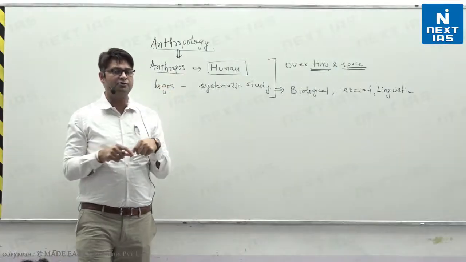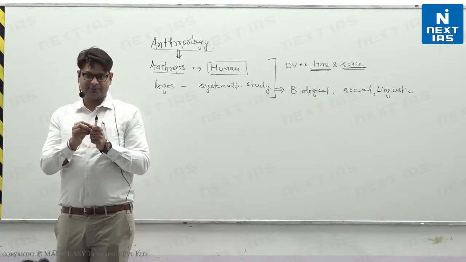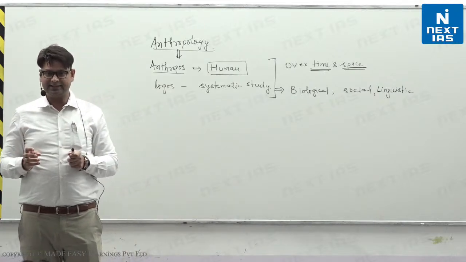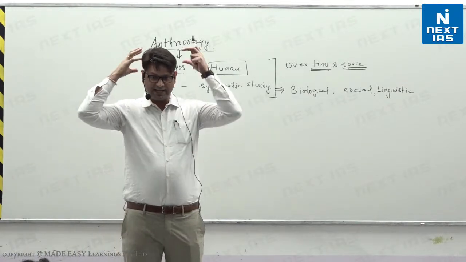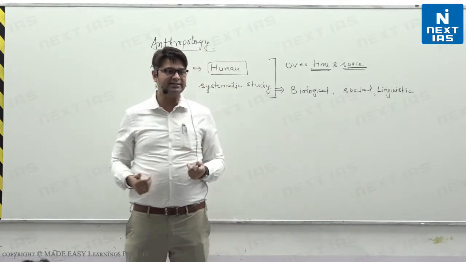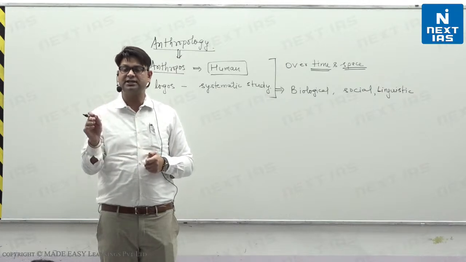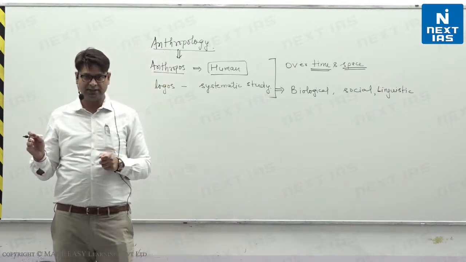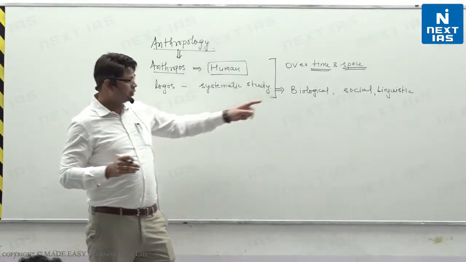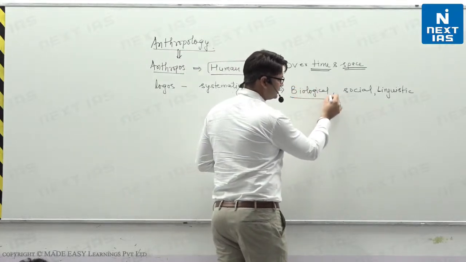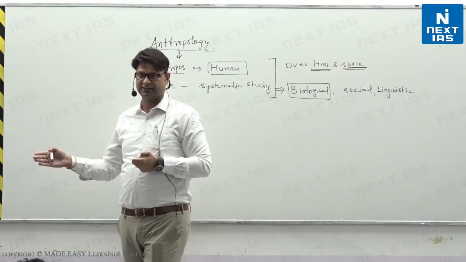If you just look around you, we are different in many dimensions. Our face, our nasal features, our head shape, our height, our skin color, our hair. There are many variations, and you have seen that there are many races also. There is the Negroid race, the Mongoloid race, the Caucasoid race. So all races are the study of the biological aspect over space. Okay, study in different places.